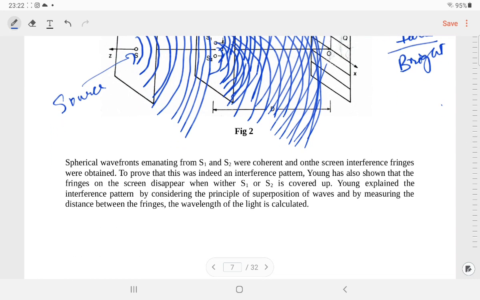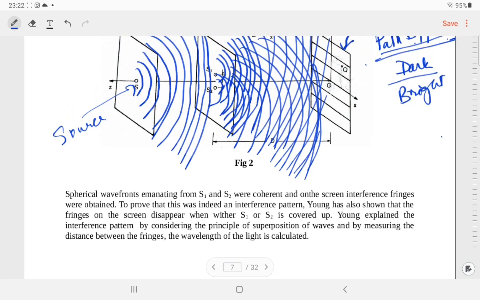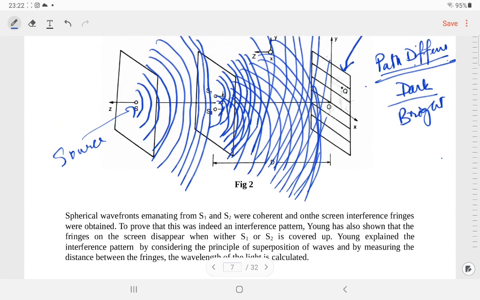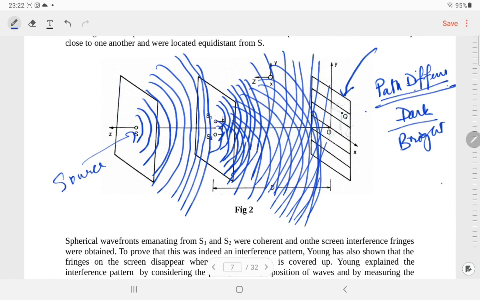So the spherical wavefronts emanating from S1 and S2 are coherent. How can we ensure that? Because you see, S is a single source, and the wavefront coming out from it passes through the holes S1 and S2.